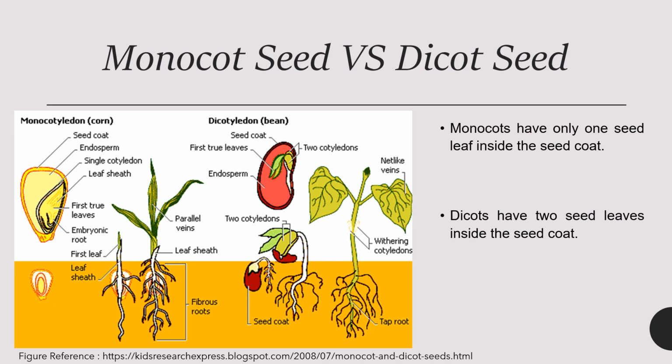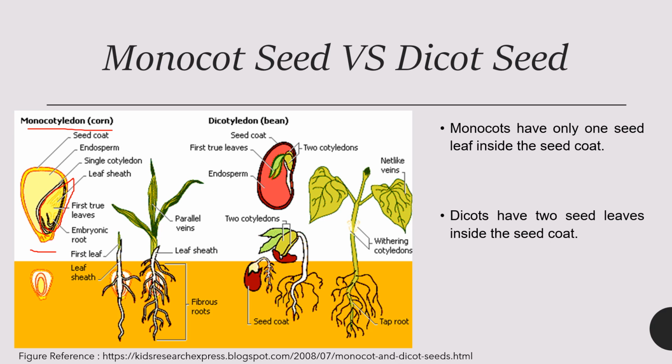Then there are two types of seeds, a monocot seed and a dicot seed. So what is the difference between a monocot seed and a dicot seed? For example, this is a monocot seed, which has only one cotyledon or one seed leaf inside the seed coat. So this is one seed leaf which is inside the seed coat. That is why it is called a monocot seed. And this is a dicot seed. A dicot seed has two leaves inside the seed coat.